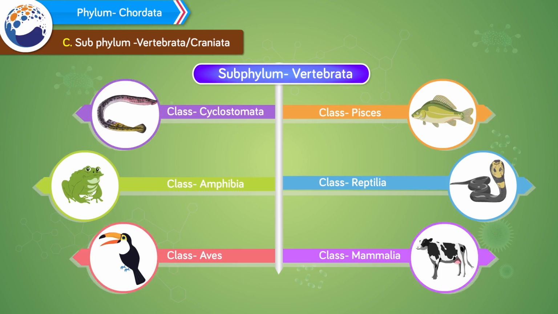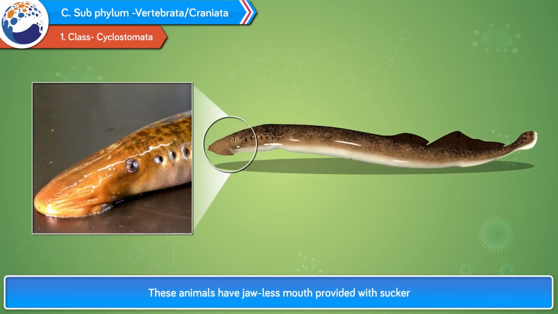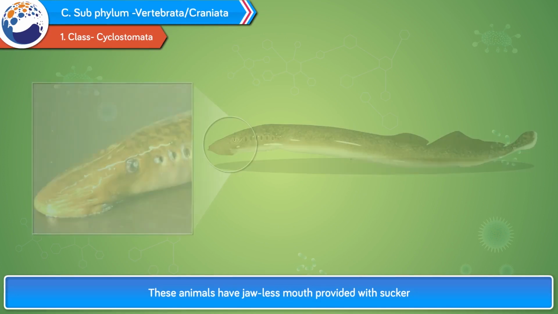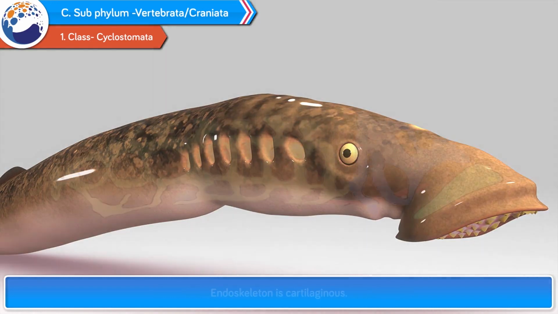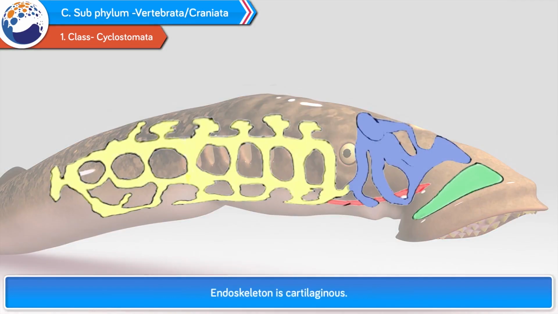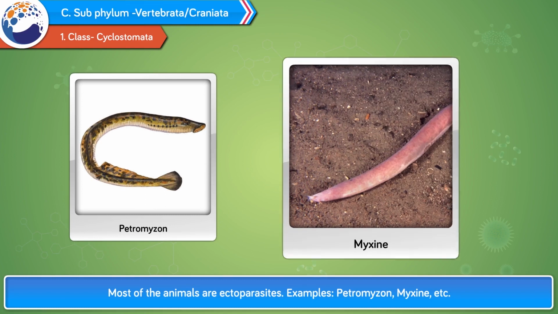Let us understand them in detail. 1. Class Cyclostomata. These animals have a jawless mouth provided with sucker. Their skin is soft and without any scale. Paired appendages are absent. Endoskeleton is cartilaginous. Most of the animals are ectoparasites. Example, Petromyzon, Myxine, etc.